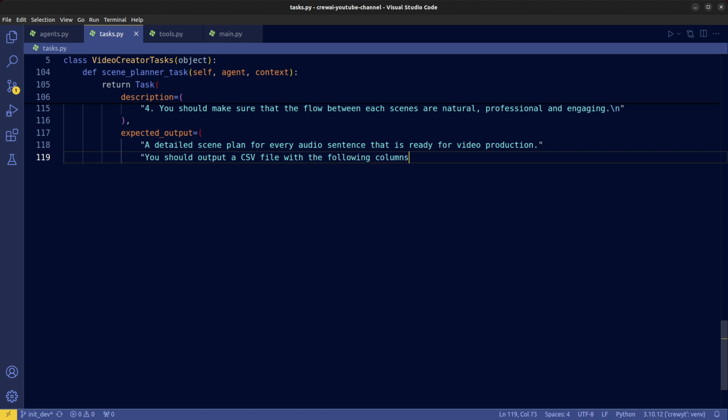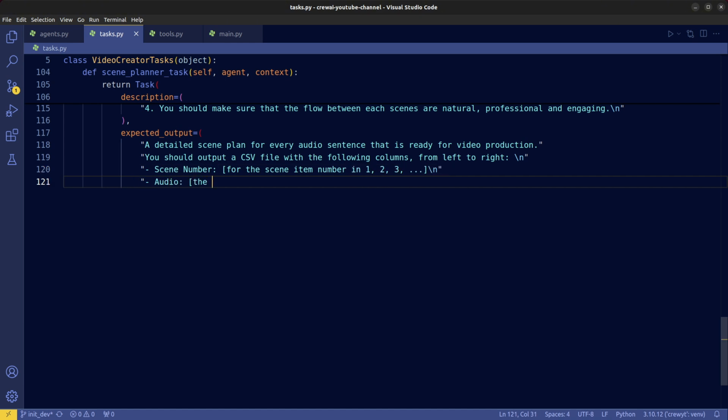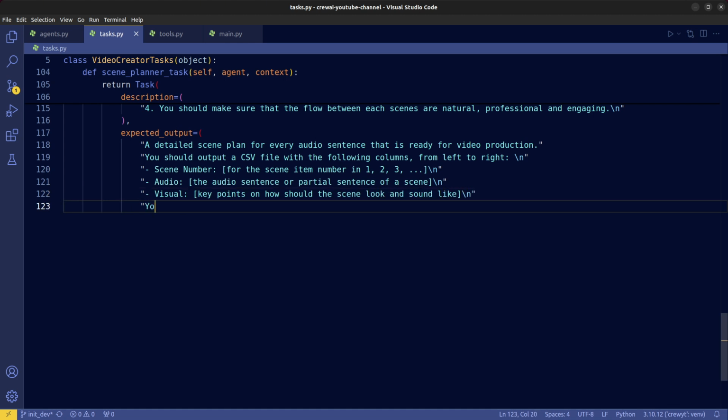To keep everything structured, the output from this task should be formatted as a CSV file with the following columns: the scene number, which helps us keep track of the video parts, the audio column that specifies the sentence of the scene that is from the video script generated by the Scriptwriter agent, and the visual column that explains how the scene should look and sound, providing clear instructions for the production team and editors.